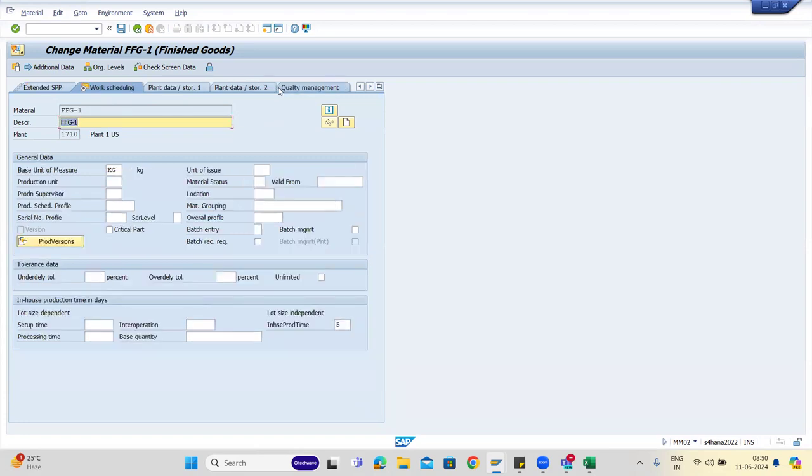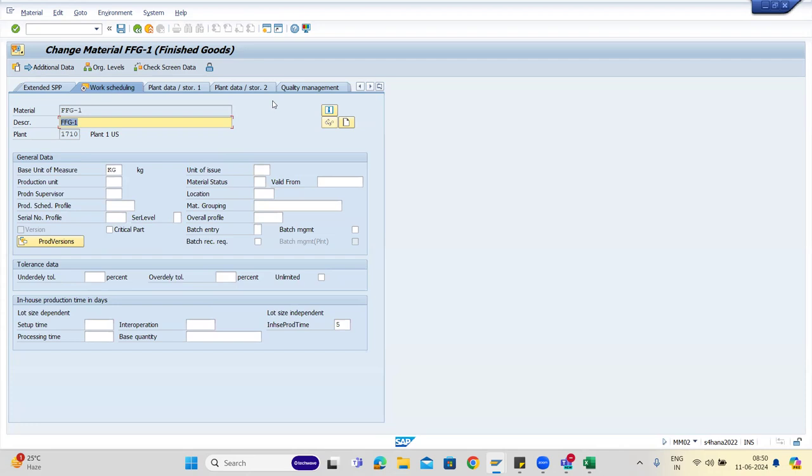Work scheduling has what? Work scheduling is only for produced parts, not for procured parts. It tells the production unit, who is the production supervisor, what is the production scheduling profile. Tolerance is the important data. There was a question on that also. Okay, so very simple.